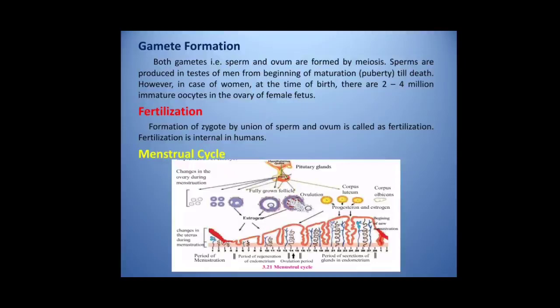Unless the oocyte is fertilized and the embryo is implanted, this process is repeated every month. If the embryo is implanted, repetition of the cycle is temporarily stopped till the parturition, that is childbirth, and thereafter the period of breastfeeding.